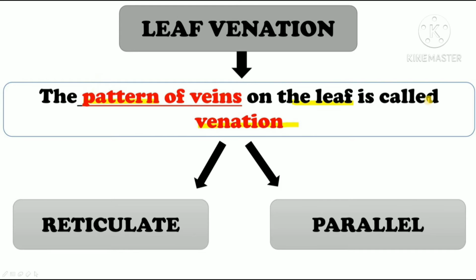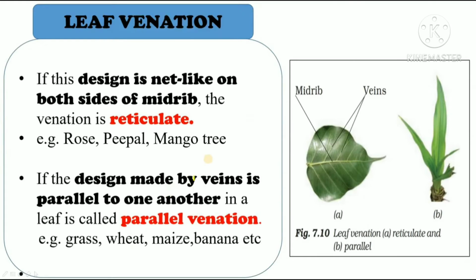The pattern of veins on the leaf is called venation, and we have two types of venation, reticulate venation and parallel venation. Let's study about each one of them. If the design is net-like on both sides of the midrib, it is called reticulate venation. Can you see in this picture? The design is like this, on both sides of the midrib. This type of venation is called reticulate venation, found in rose, peepal tree, mango tree, etc.